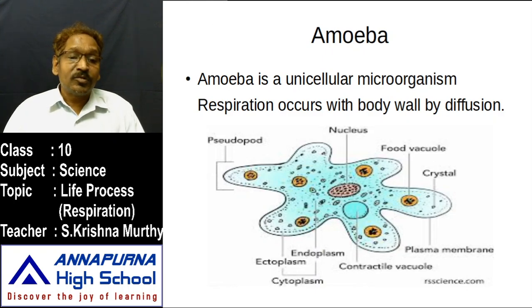To get the required amount of oxygen, it should absorb dissolved oxygen from the water through the skin, because there is no special respiratory organ in amoeba, planaria, etc. So the skin is there, a membrane around it, the plasma membrane. The plasma membrane, we learned, is a very soft, delicate membrane, and it has a number of pores. Through those pores, the dissolved oxygen can be absorbed and sent into the cytoplasm.